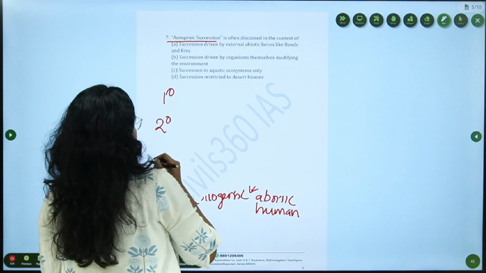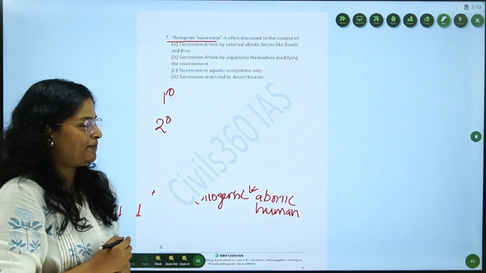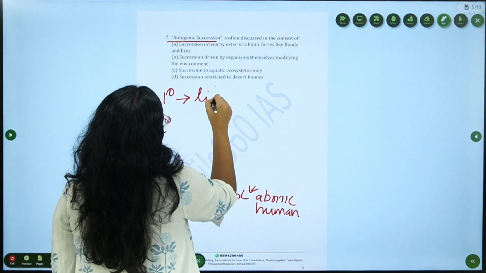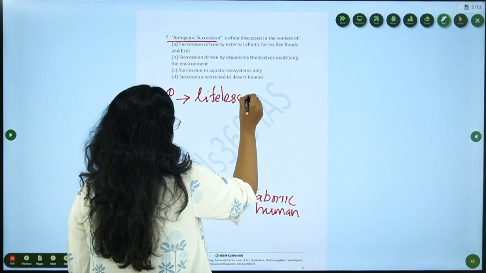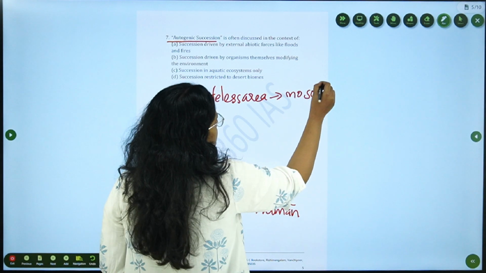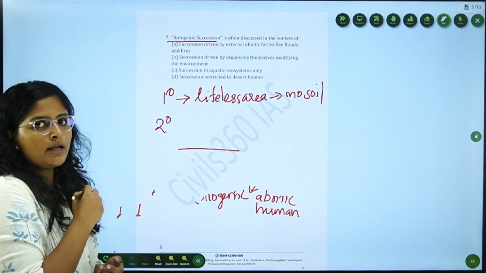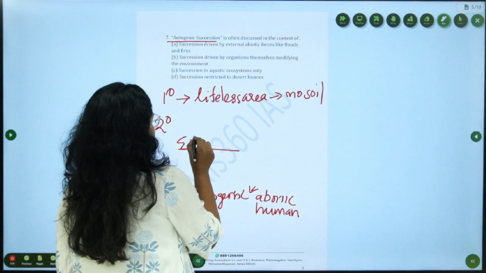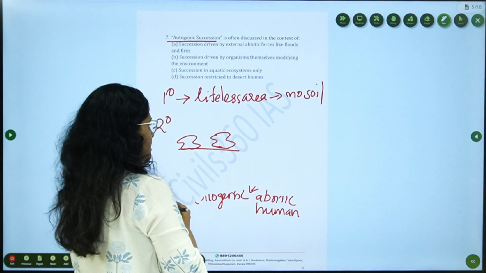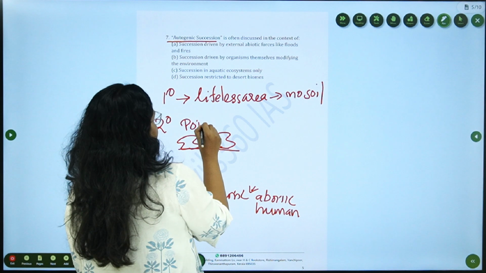What is primary succession and what is secondary succession? Primary succession happens on a lifeless area where there is no soil. Say a bare rock. What happens on this bare rock is lichens and mosses start to appear, and these lichens and mosses which come first are called pioneer species.